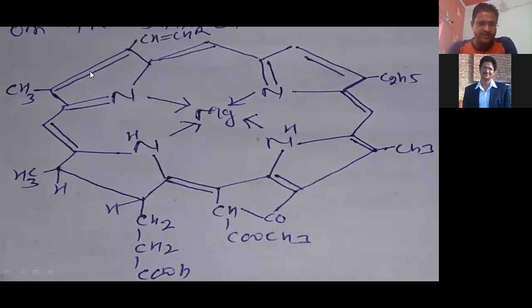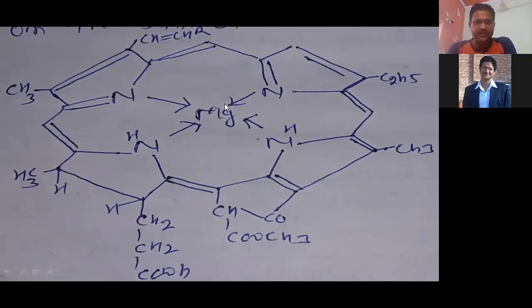Now you can see the structure of chlorophyll. Here you can see the pyrrole structure: 1 pyrrole, 2nd, 3rd, and 4th pyrrole ring. This is 1, this is 2, this is 3, and this is the 4th pyrrole ring. Then there is one lactone ring, or cyclic ketone also. Here is 1 cyclic ketone, and the rest are the 1, 2, 3, 4 pyrrole rings, right?